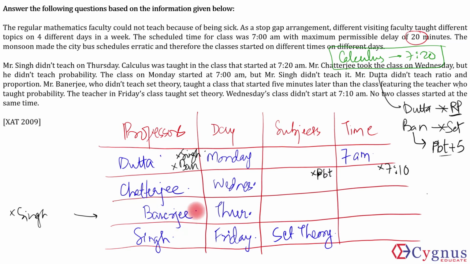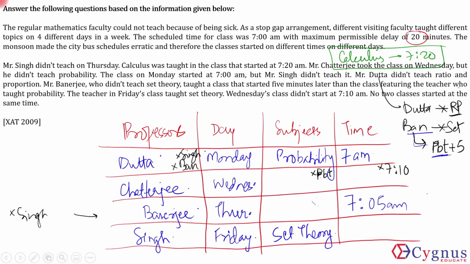So that's Mr. Banerjee. Now, see, Mr. Banerjee is teaching 5 minutes after probability, so Mr. Banerjee does not teach probability. That is also fixed. So probability cannot come here or here, hence probability will come over here. Probability, correct? Datta does not teach ratio proportion, that's fine. And Banerjee starts the class 5 minutes after probability. So the probability class starts at 7 a.m. and Banerjee's class will start at 7:05 a.m.